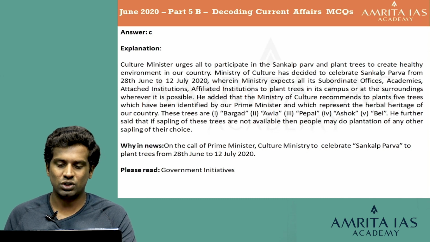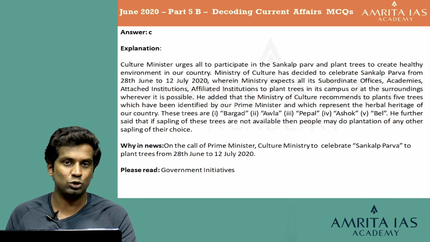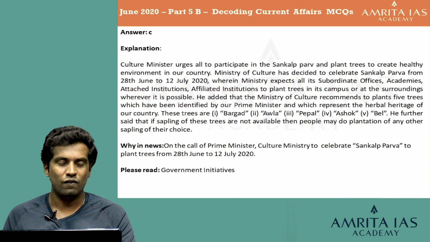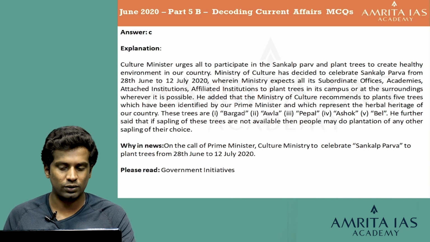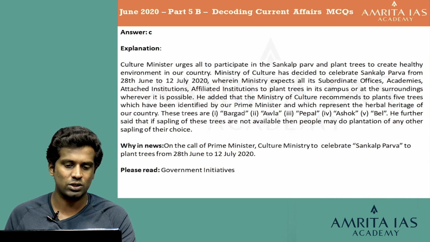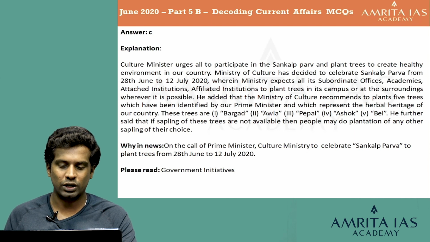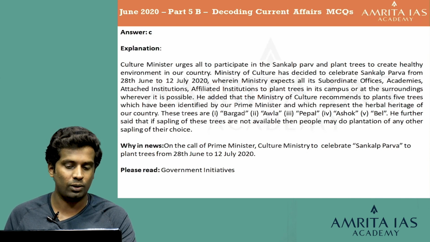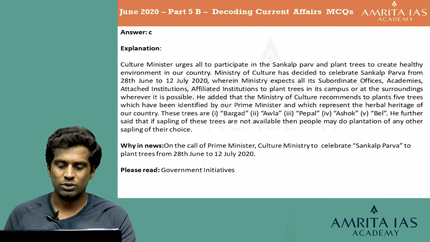The Ministry of Culture has decided to celebrate Sankalp Parva from 28th of June to 12th of July 2020, wherein the Ministry expects all its subordinate offices, academies, attached institutions, affiliated institutions to plant trees in its campus or the surroundings wherever it is possible. He added that the Ministry of Culture recommends to plant 5 trees which have been identified by our Prime Minister and which represent the herbal heritage of our country. These trees are Bargad, Aula, Peepal, Ashok and Bale.